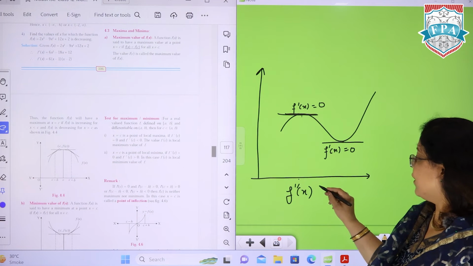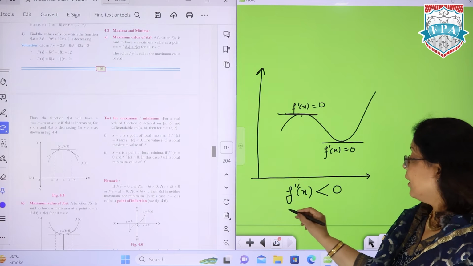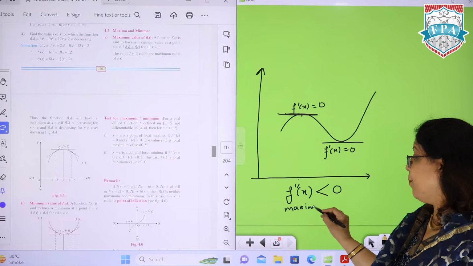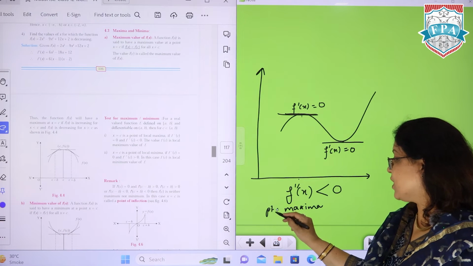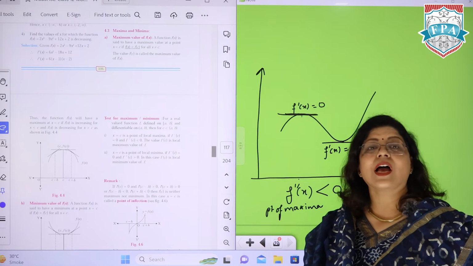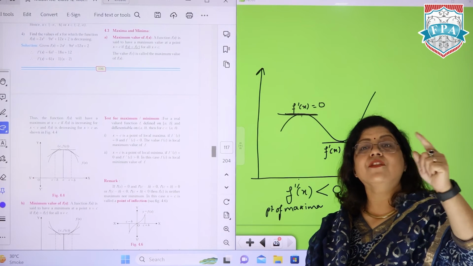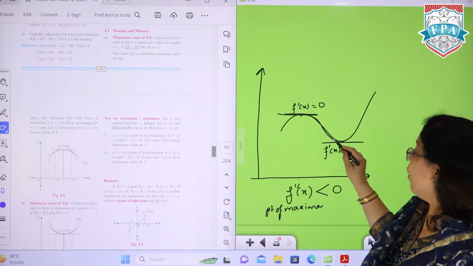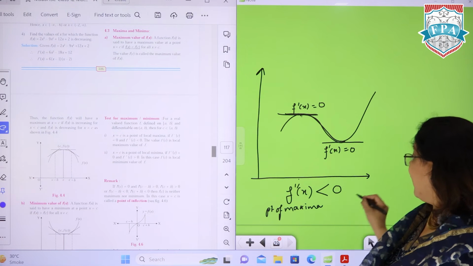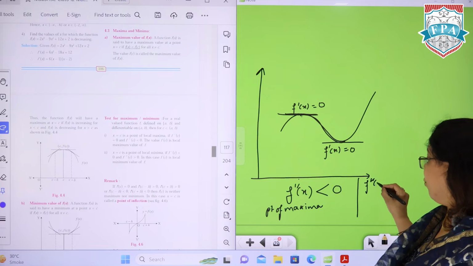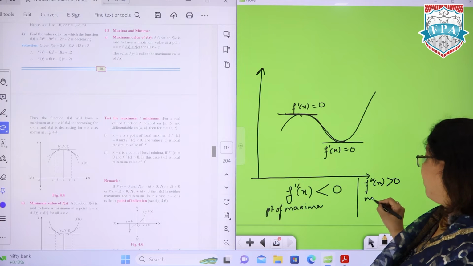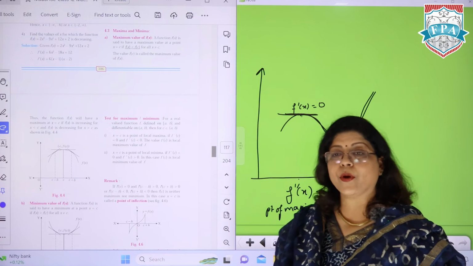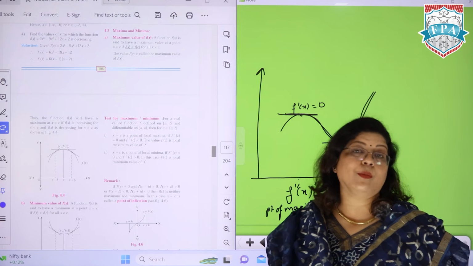If the double derivative is less than 0, then this is the point of maxima. अब यहाँ पे भी एक point आता है, less पे क्यों maxima है? Because after the maximum point, the curve can only fall down. It cannot go up. So you can see that it's falling down. This is the maxima. And when f double dash x is greater than 0, this is the point of minima. Because after this it can only grow upwards. At minimum point you can only grow, you can't go down below that.